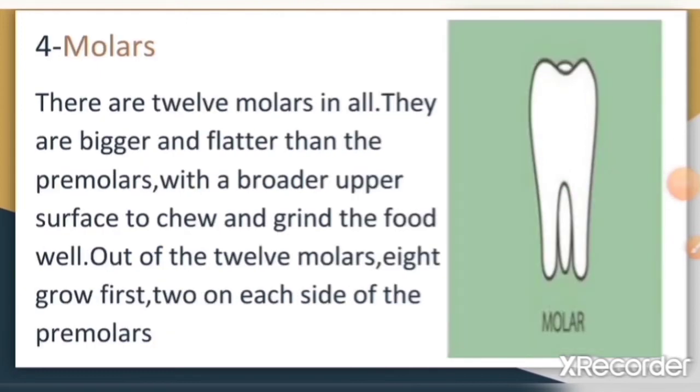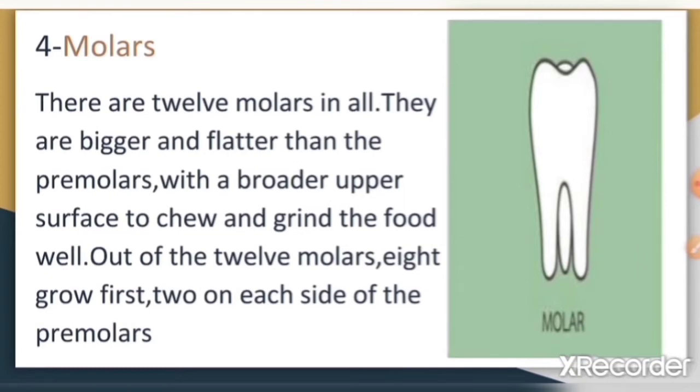Your 12 molars are your biggest and strongest teeth. You have 6 on the top and 6 on the bottom. The main 8 molars are sometimes divided into your 6-year and 12-year molar based on when they typically grow in.